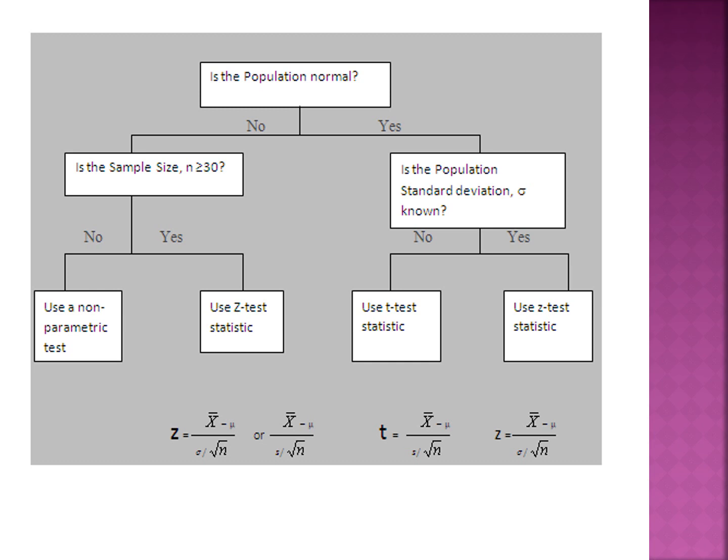So again, you have a formula at the end, below, to find the z-test and t-test depending on the situation. To understand simply, if the sample is more than 30, you can use the z-test. If it is less than 30, you can use the t-test, where the standard deviation is not known, not given in the problem. If the standard deviation is given or not, you can use the z-test.